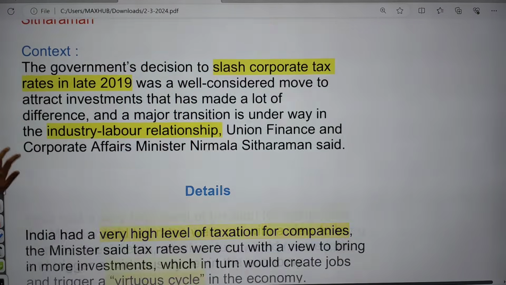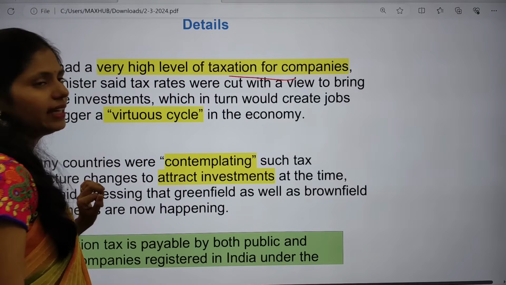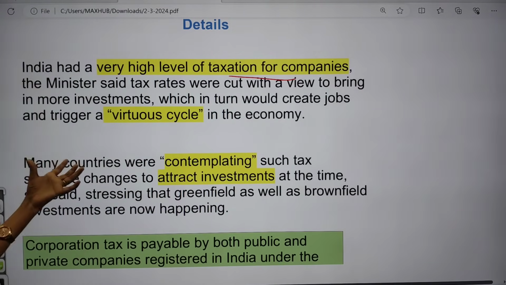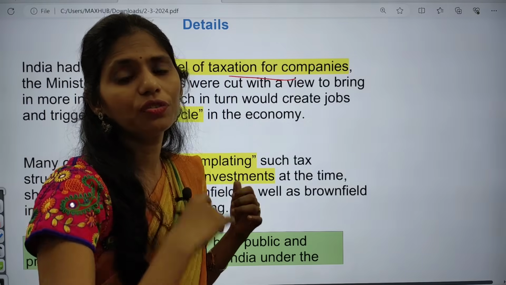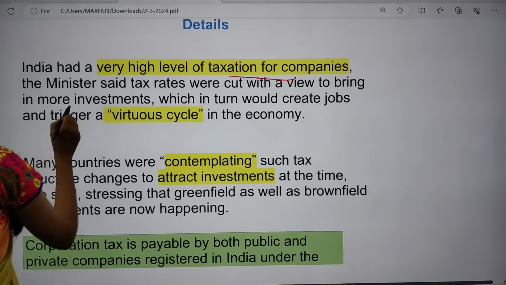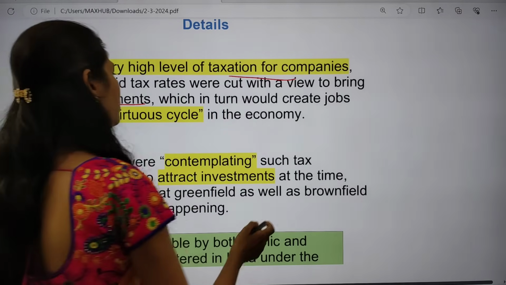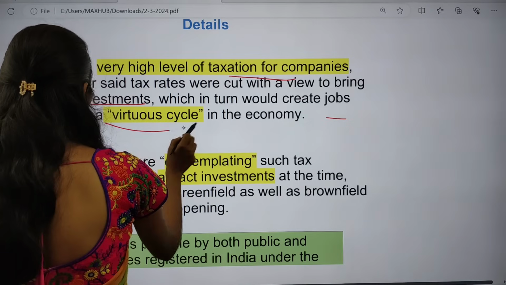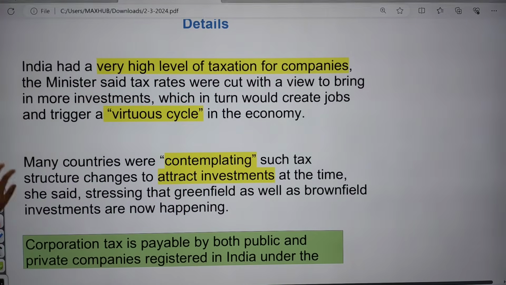Clear? So if you see the details, it says that India had a very high level of taxation for companies. Earlier India used to have a high rate of tax that companies had to pay. But in 2019 the government came up with a decrease in the corporate tax slab. Because of this, there is increased investment, and whenever there is increased investment, that will create jobs and have a good impact on our economy. So this is the main thing that was said.